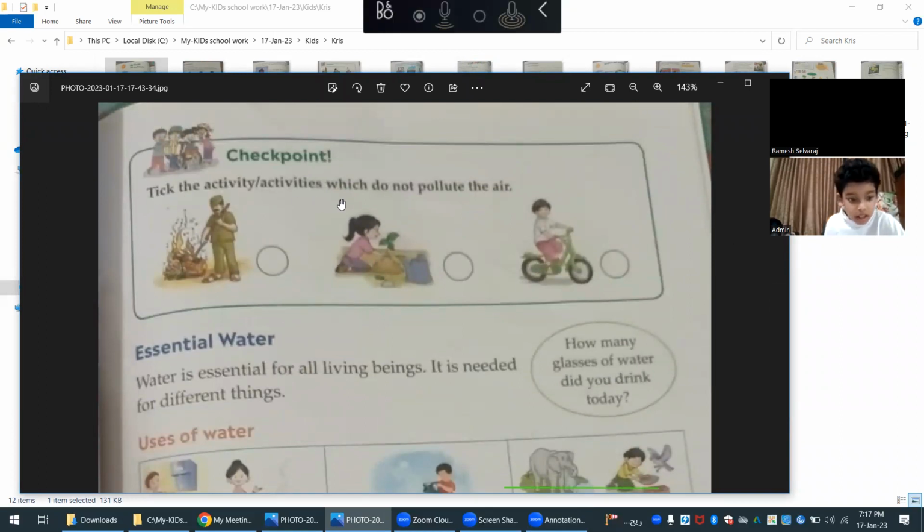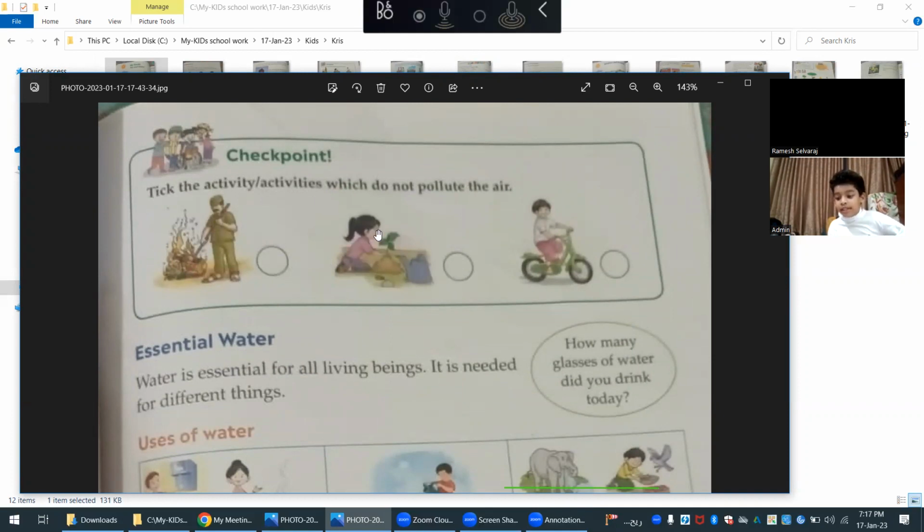Checkpoint. Tick the activity or activities which do not pollute air. Is it going to pollute the air? The guy is burning something. Yes. Is it going to pollute the air? Daddy, I know what he's burning. He's burning trash and it's going to pollute the air. So easy. Second picture.